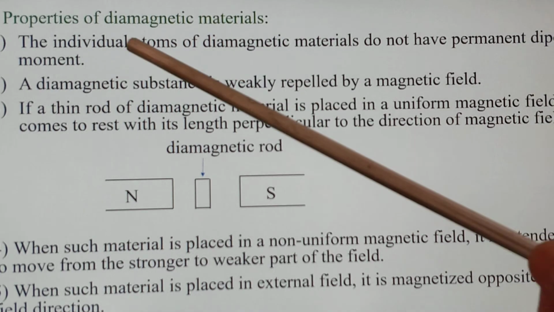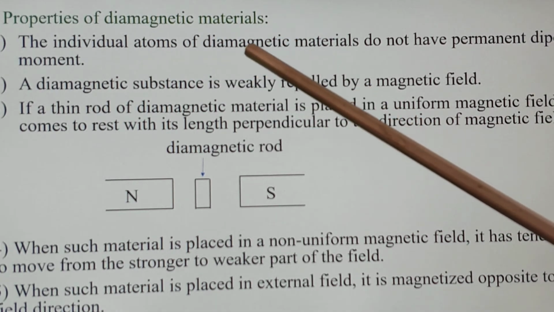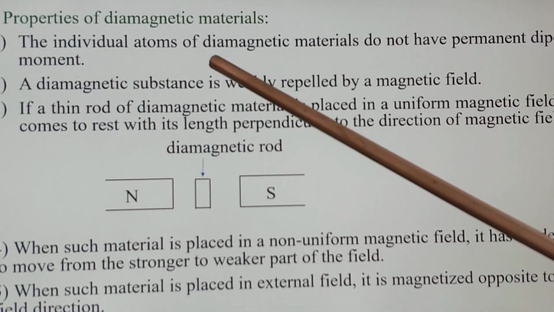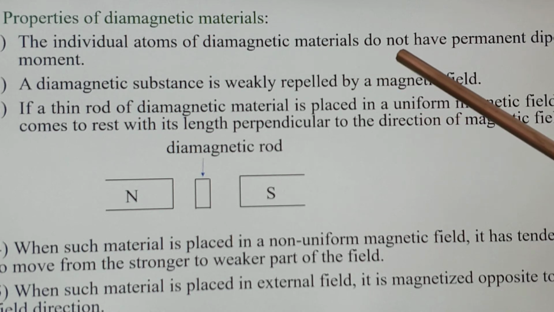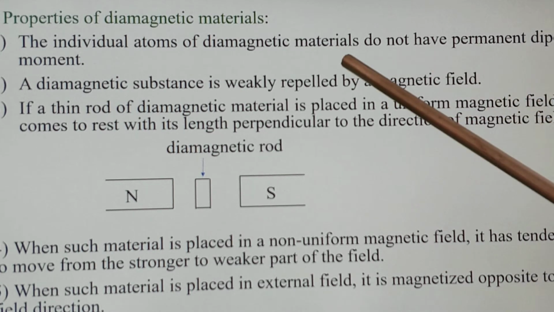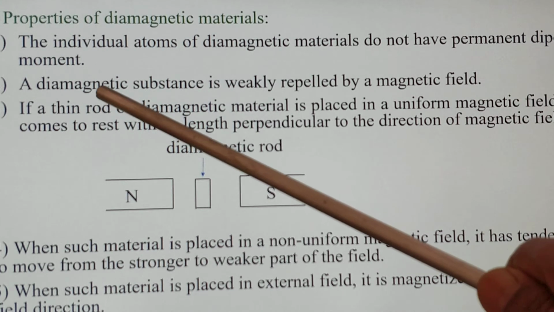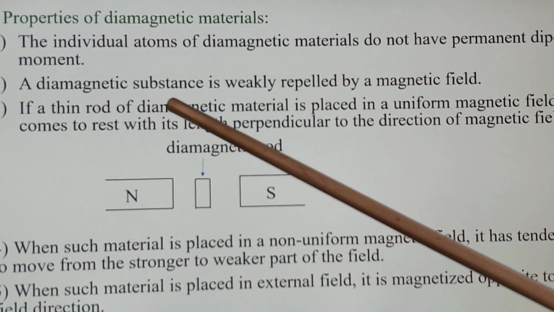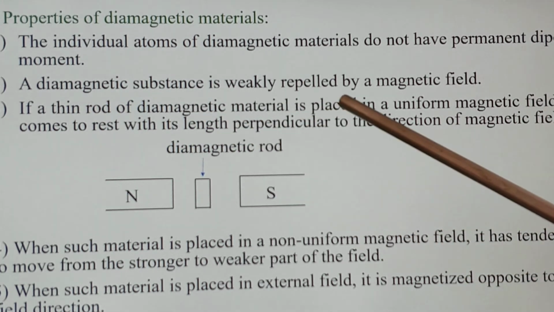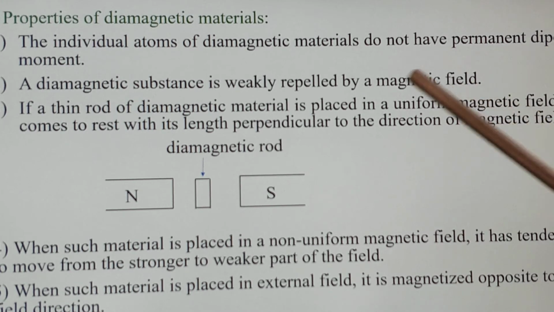Then we see the properties of diamagnetic materials. The individual atoms of diamagnetic material do not have a permanent dipole moment. Second, a diamagnetic substance is weakly repelled by a magnetic field.